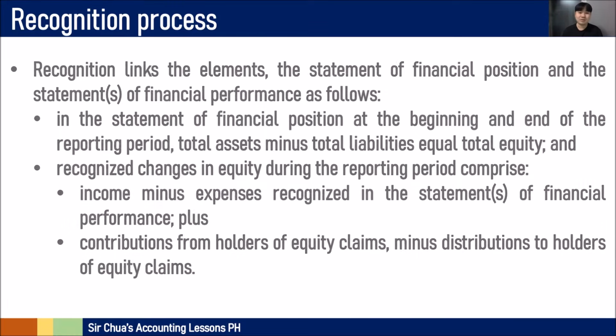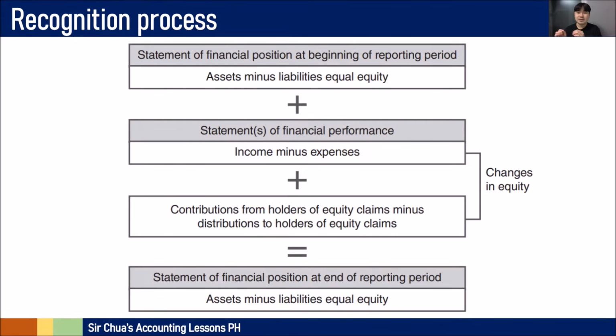To make it more clear for all of you, the conceptual framework for financial reporting has actually provided us this diagram. The statement of financial position at the beginning of the reporting period, so let's say, for example, we're talking about financial year, fiscal year, or calendar year 2022, and December 31, 2021, which is equal to January 1, 2022 in terms of beginning balances. As you know, the ending balance of the previous period will be brought as the beginning balance of the next period.